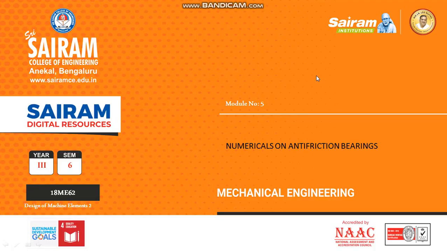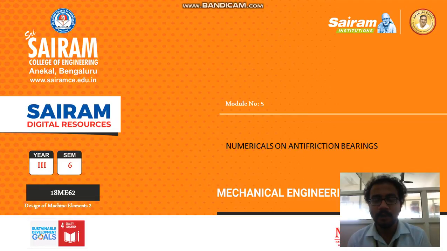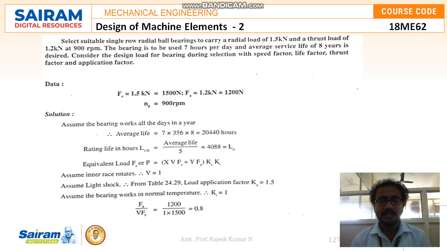Hello everyone. In this video, we will be discussing some of the numericals on anti-friction bearings. So the given question is: select suitable single row radial ball bearings to carry a radial load of 1.5 kN and a thrust load of 1.2 kN at 900 rpm.